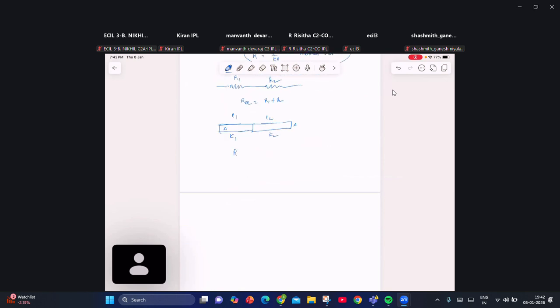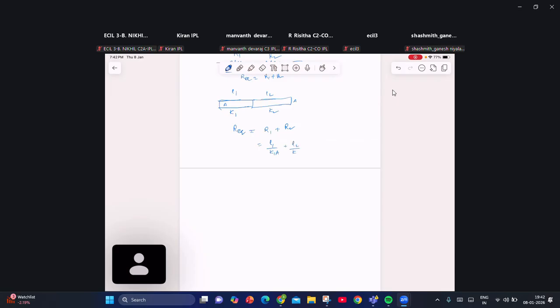What is the R equivalent here? Like in resistors, R equivalent is R1 plus R2, which is L1 by K1A plus L2 by K2A.